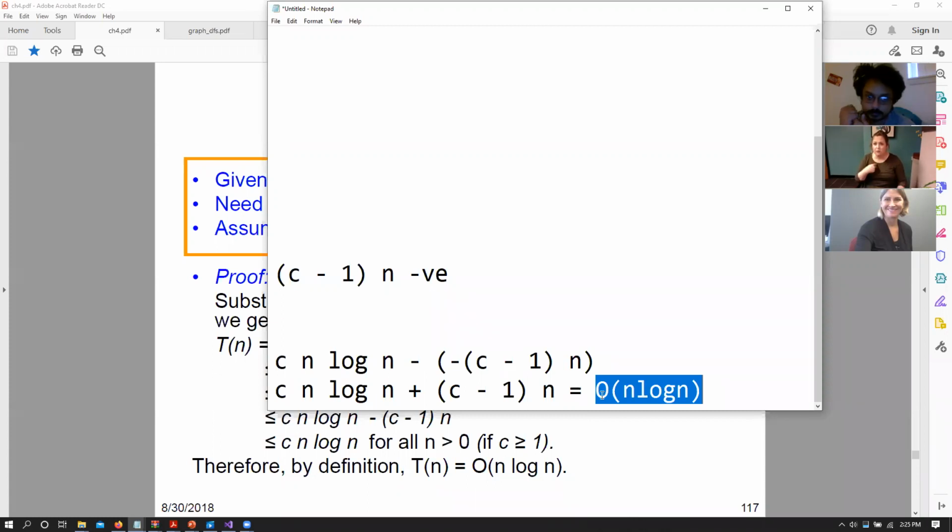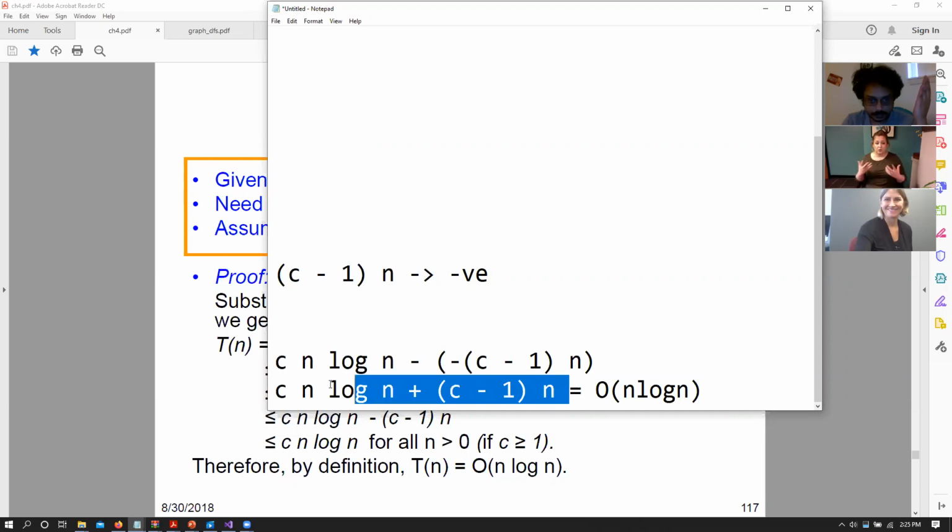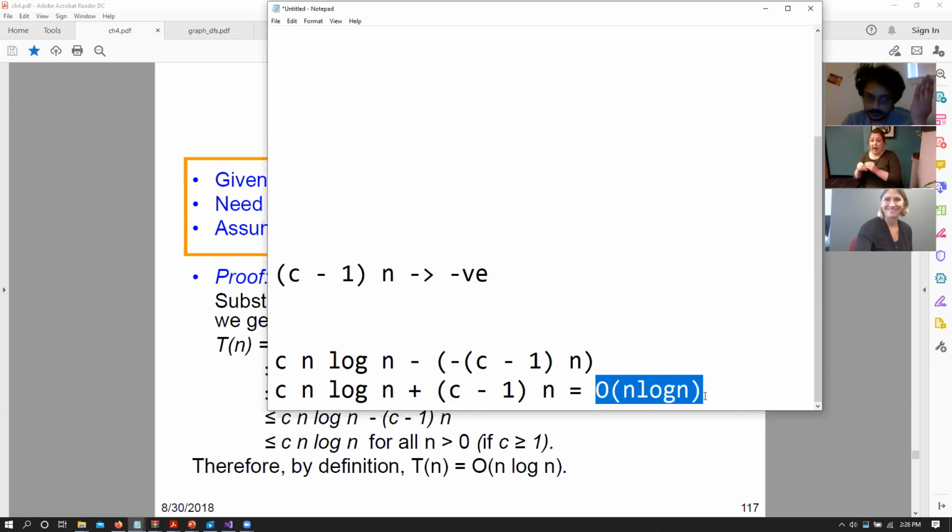Could you repeat the last part, sorry? I don't think I understood you clearly. So let's say that (c minus 1) times n is a negative number, right? Yes, Yaswanti, it is omega, but we are talking about big O right now. So c n log n plus something, is it still n log n?